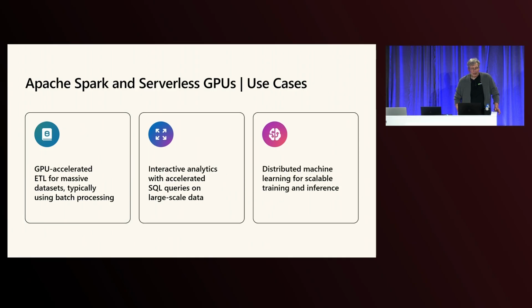For the demo, I chose this use case: use the GPU to accelerate distributed text embedding and data processing using ACA with Spark and SQL Server. It's based on a typical usage of Spark and GPUs together to accelerate ETL, analytical SQL queries, and distributed machine learning with GPU acceleration.